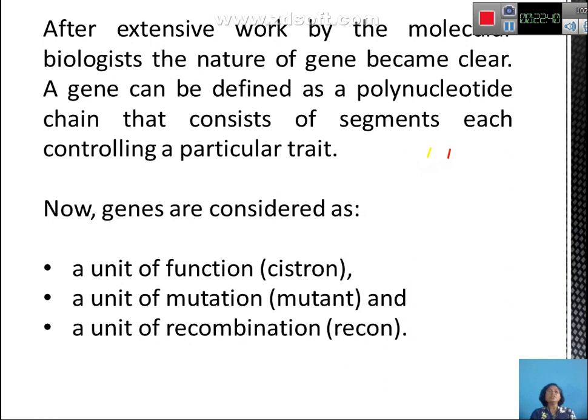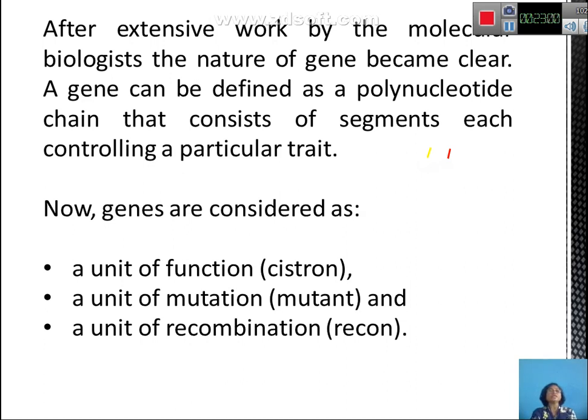It laid the foundation that DNA is the hereditary material in prokaryotes, particularly bacteria, and in eukaryotic organisms. So, the DNA consists of fractions or segments, and that is referred to as a gene.